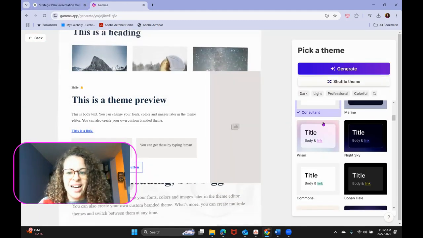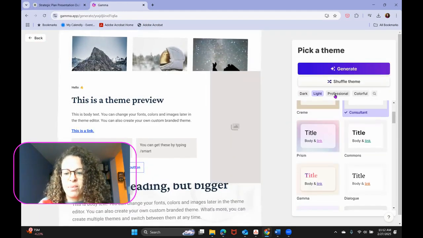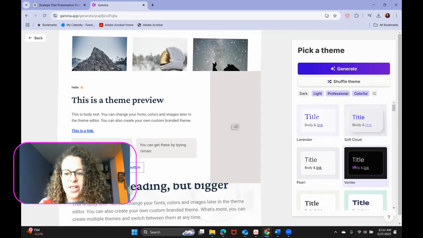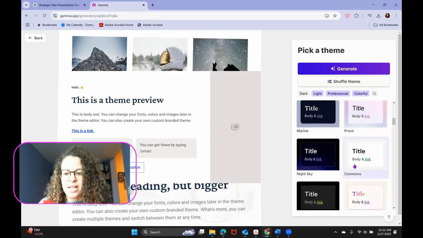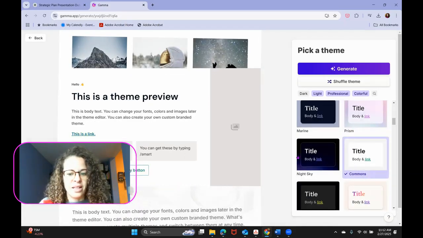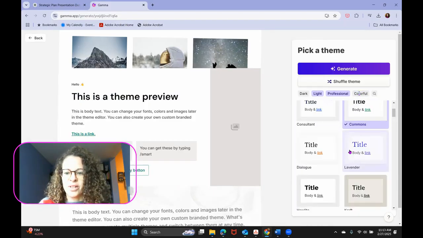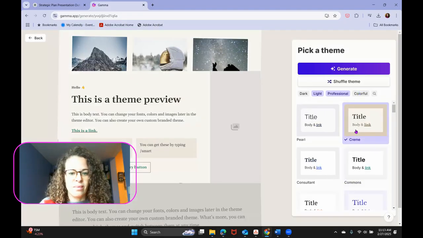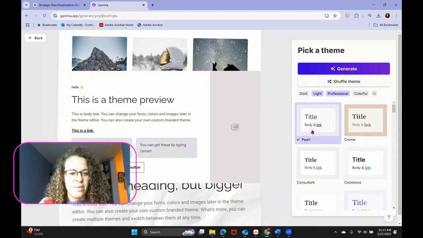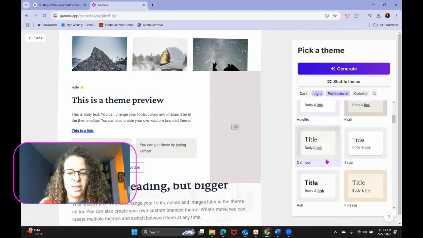We're going to continue. I said that I wanted it to be professional, colorful, and I had picked a color scheme. So let's see how this looks. That's kind of boring. Let's take out the colorful. And see, we can just click through and really get our branding the way we want it to look.